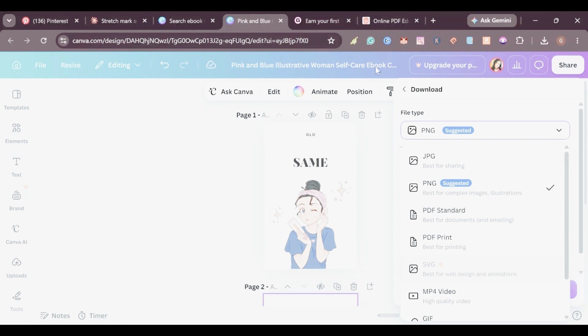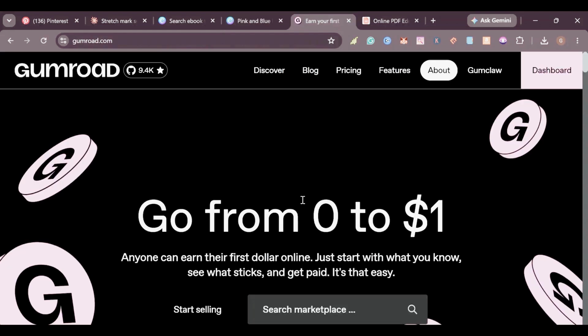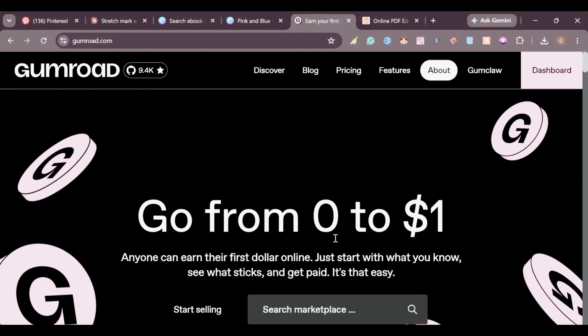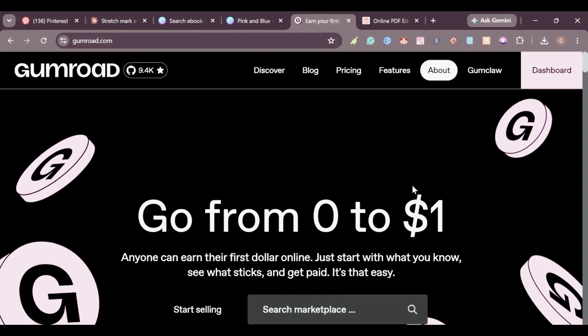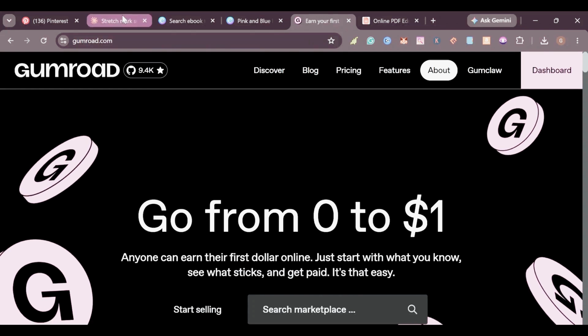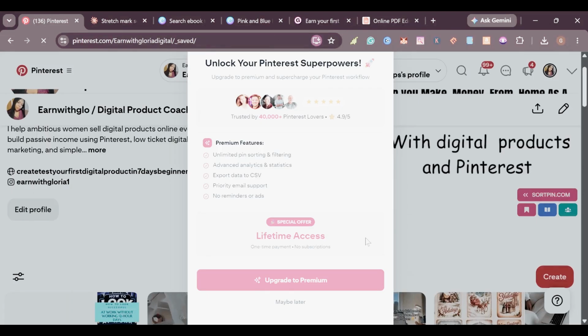And how are you going to download this? You can download it as a PNG. You're supposed to download it as a PDF print if you want it to be printed into a physical book on Amazon. And you can also sell it as a PDF standard, and that will be an ebook on Amazon. People can be reading it from their Kindle Unlimited, or it can be a printed physical book that can be shipped to people's addresses. And you can also sell it on other platforms like Gumroad, Etsy, and so much more.